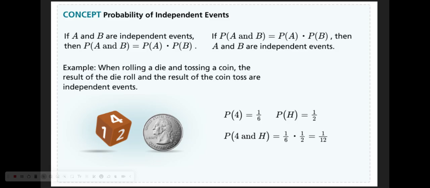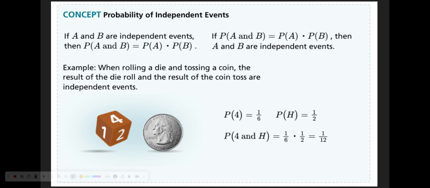Now, if we have two events that are independent, that means one event has no likelihood of affecting the other event. These are not mysterious connections at a distance. They're completely non-connected. For example, rolling a die has nothing to do with tossing a coin.